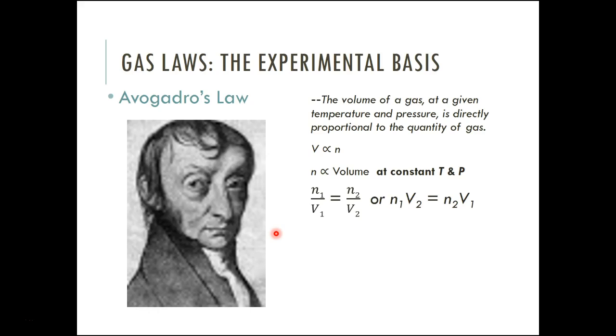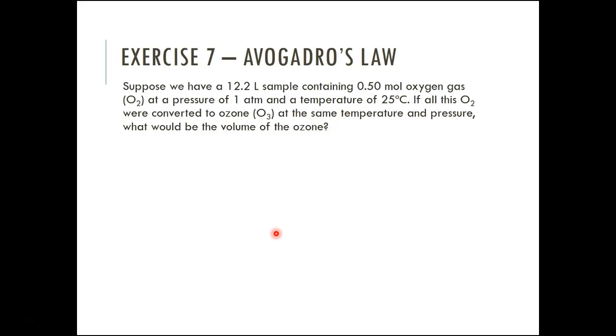And you'll notice these formulas look the same. Why? Because Charles' law, Gay-Lussac's law, and Avogadro's law have the same relationship. Those relationships are direct. If we keep one thing constant, all the other relationships are direct. The only one that's indirect is Boyle's law. Boyle is the only one that has an indirect law, and you notice they're multiplied by each other. So it's really important that you keep in mind that direct and indirect have a different relationship mathematically as well.